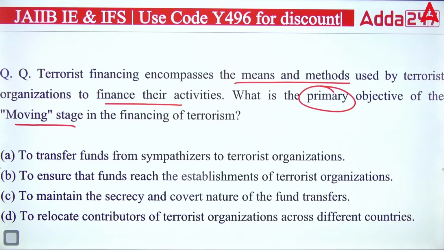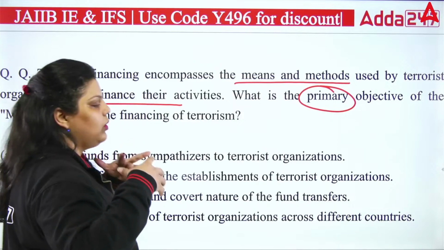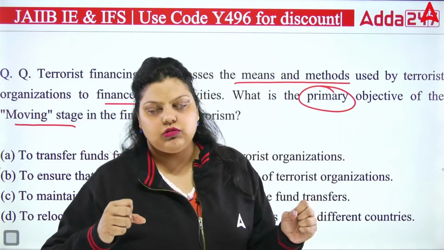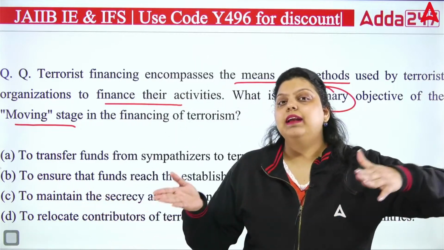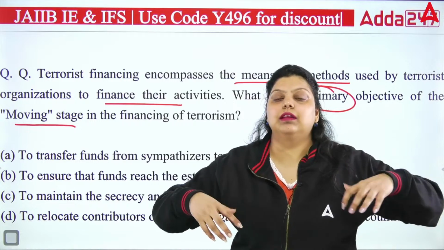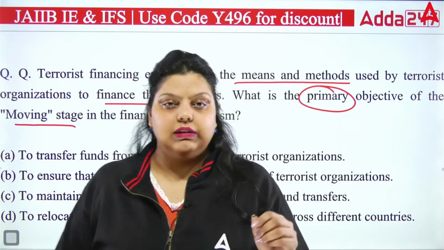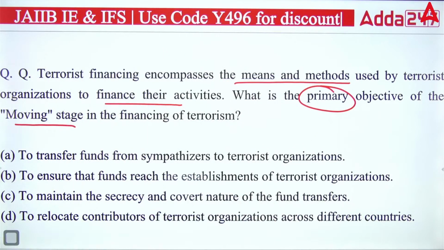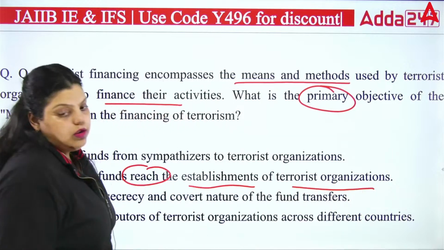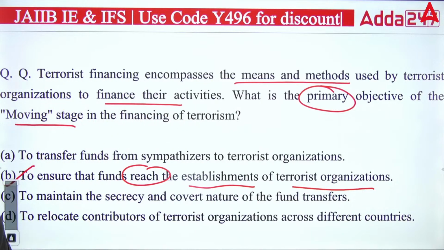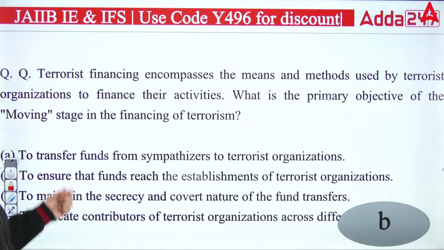When we talk about moving, it means you are collecting money from various places and locations. You have to move that money to a certain location where it is required to be used for terrorism. So the right answer here will be to ensure that funds reach the establishment of the terrorist organization. Wherever the location has been decided, the funds have to reach there. That is the function of the moving stage in the financing of terrorism. So the right answer will be B.